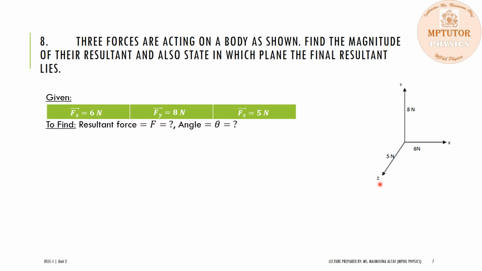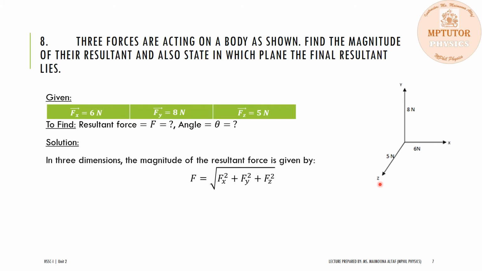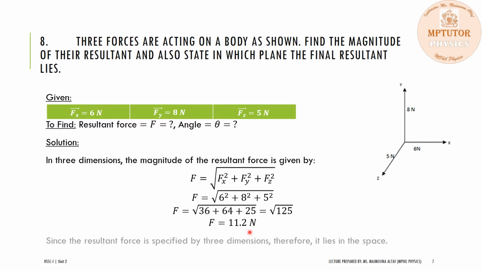So dear students, to find out the magnitude of the resultant force in 3 dimensions, we can use the formula square root of fx square plus fy square plus fz square, and by substituting the values of fx, fy and fz and simplifying it, the amount of force will come out to be 11.2 Newton. And the resultant force is specified by 3 dimensions, so therefore it lies in space.